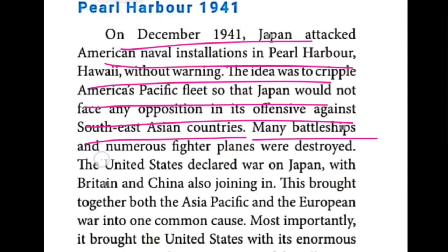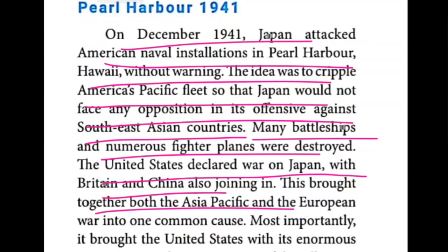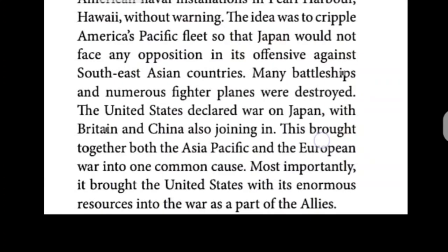Many battleships and numerous fighter planes were destroyed. Okay, so the United States of America declared war on Japan. At the same time Britain as well as China also supported the United States of America. Once they joined, this brought together both the Asia Pacific and the European war into one common cause. Most importantly, it brought the United States of America with its enormous resources. They joined the war as a part of the allies. Okay, yes, this much.